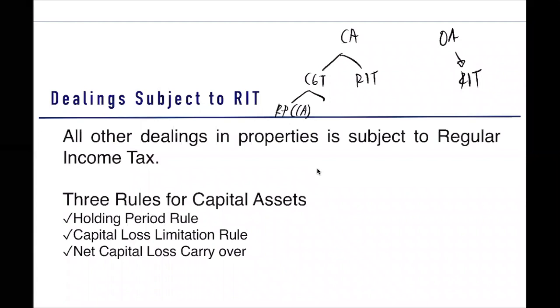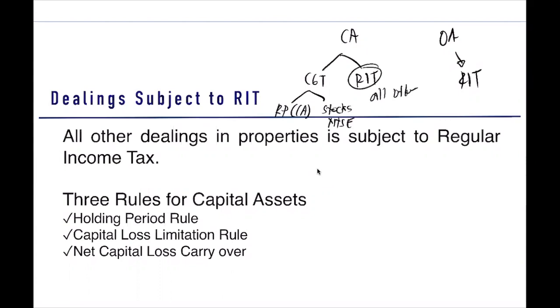And then, we also have your stocks not traded in stock exchange. All other capital assets are subject to RIT. How about an ordinary asset? It is always subject to RIT.